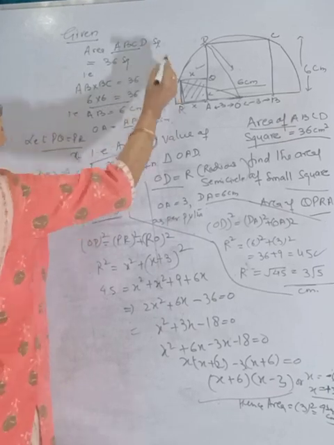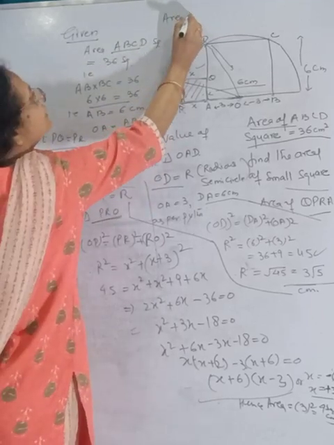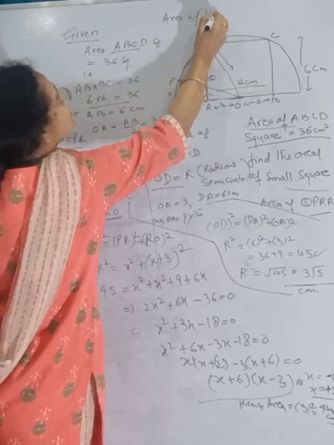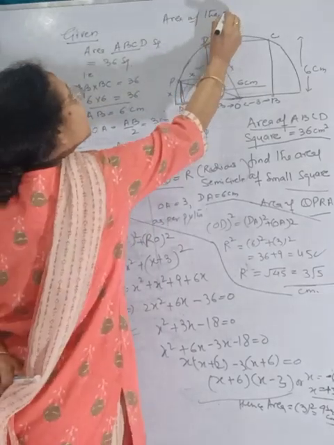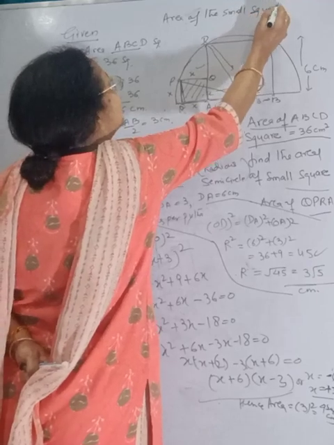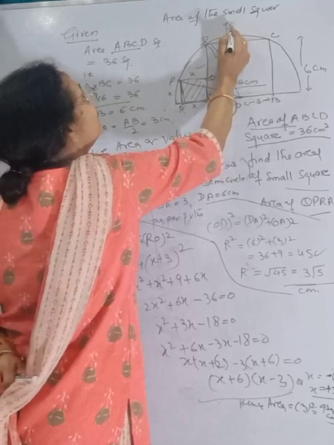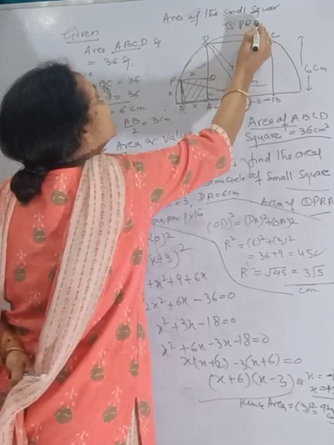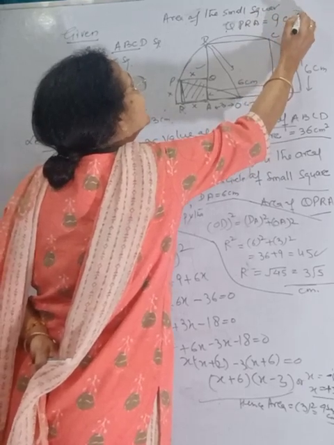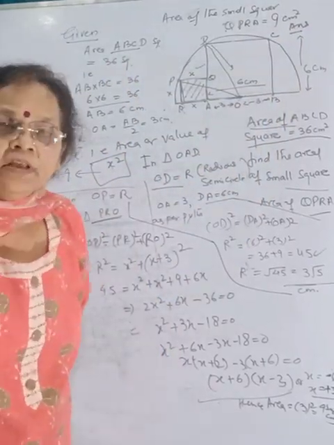The answer is: the area of the small square QPRA will be 9 centimeter square. This is the answer. Interesting and very important question.